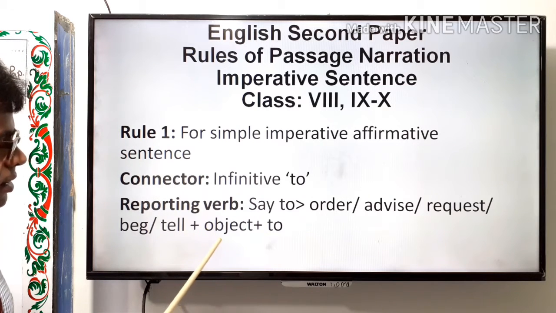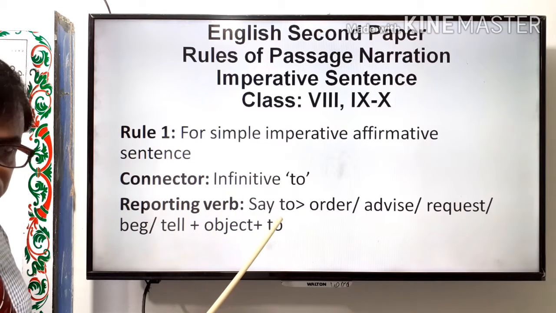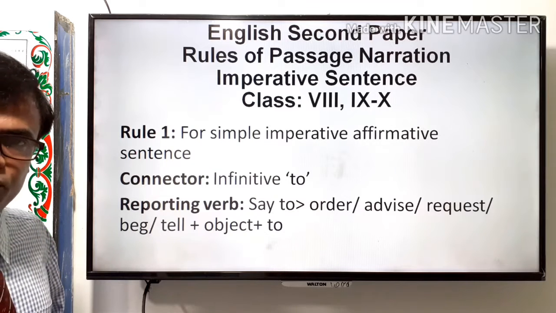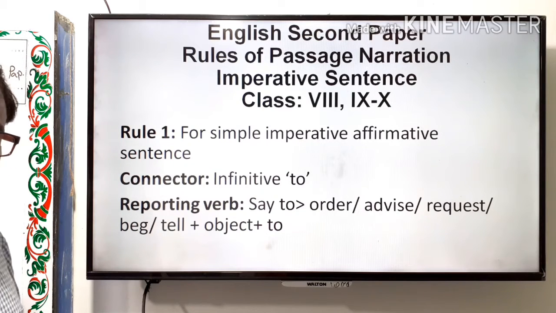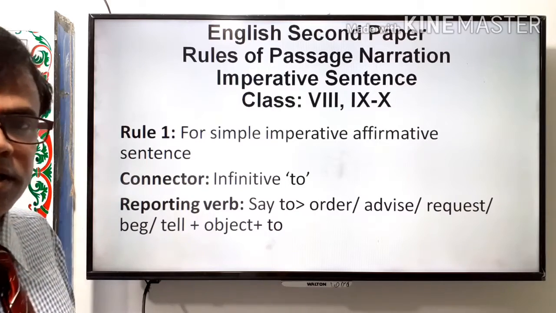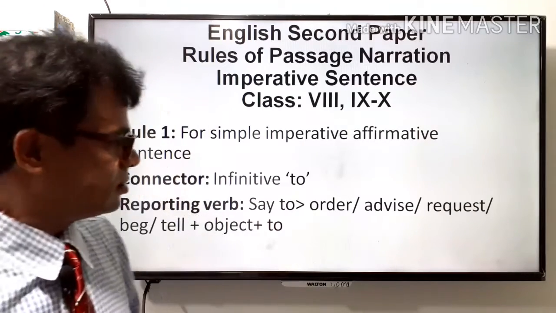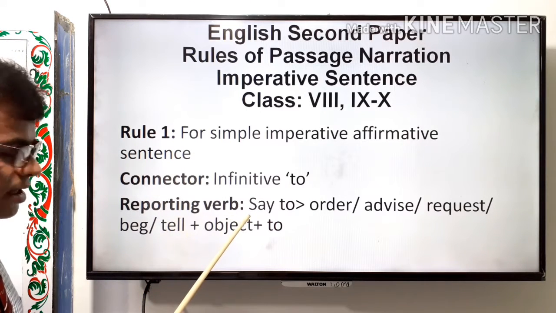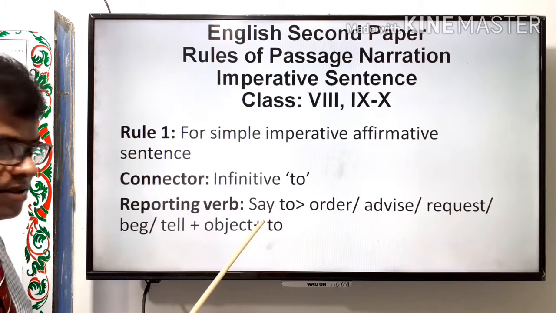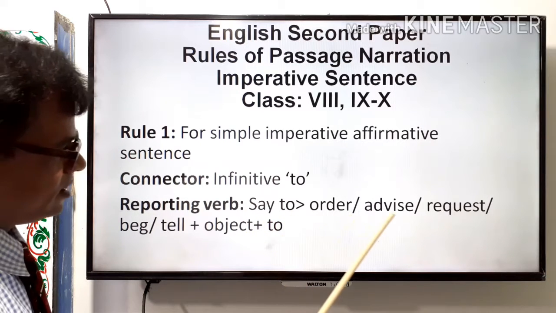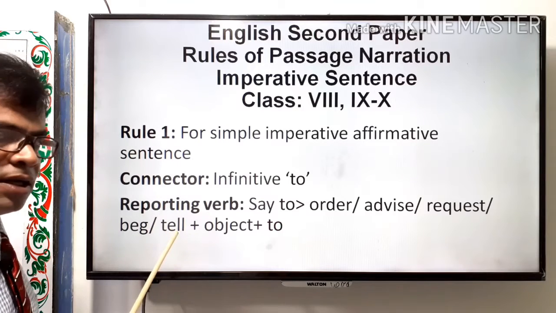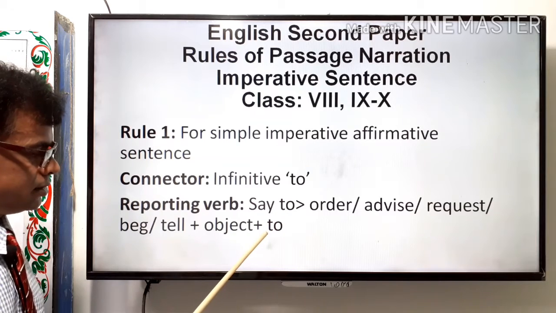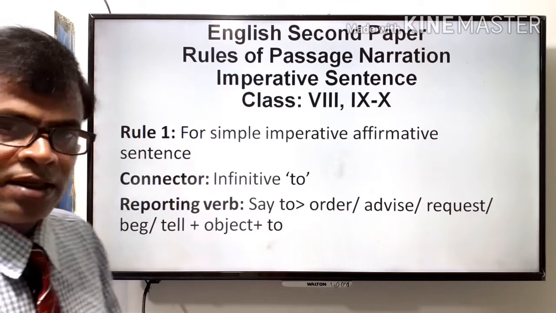Here, infinitive to plays the role of a connector to connect the two parts of a speech, reporting part and reported part. And here you can see reporting verb, if there is say to, it will be changed to order, advise, request, beg or tell, and then object, then infinitive to as a connector to connect the parts in indirect narration.